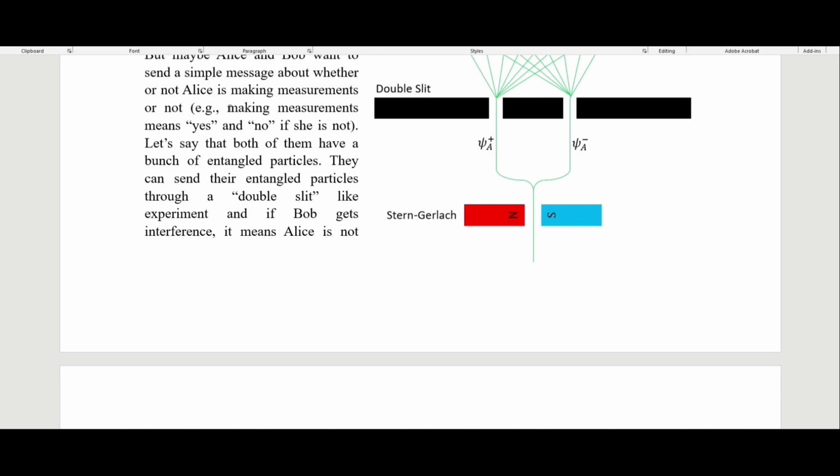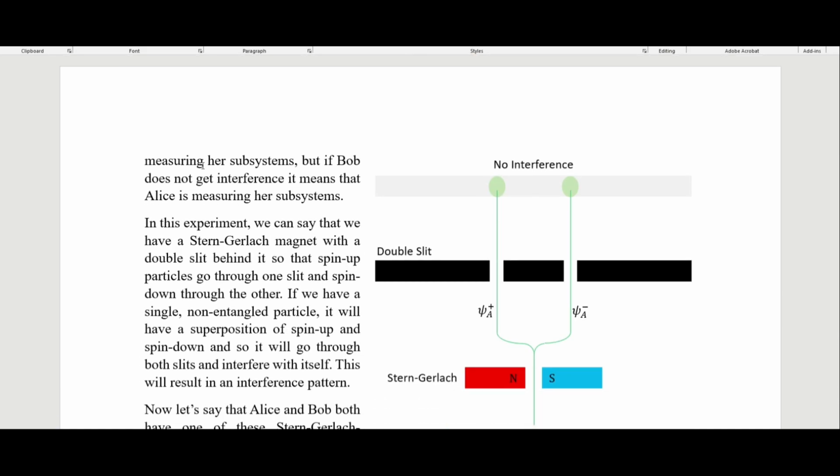If she's making measurements, this means yes, and if she's not, it means no. So let's say that both of them have a bunch of entangled particles. They can send their entangled particles through a double slit-like experiment, and if Bob gets interference, it means Alice is not measuring her subsystems. But if Bob does not get interference, it means that Alice is measuring her subsystems.